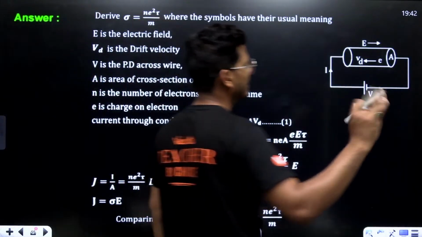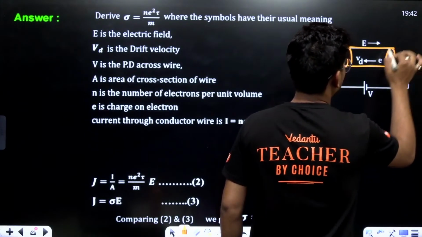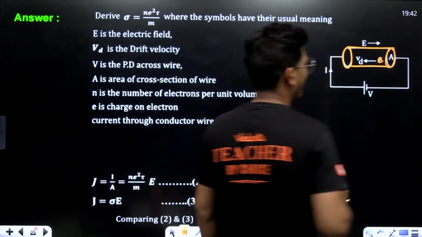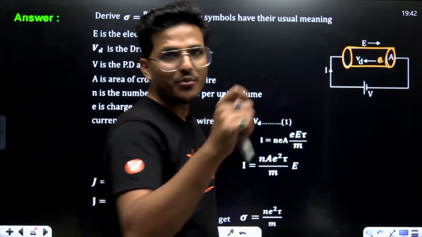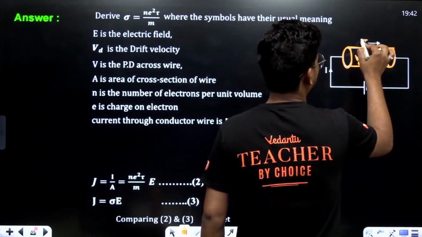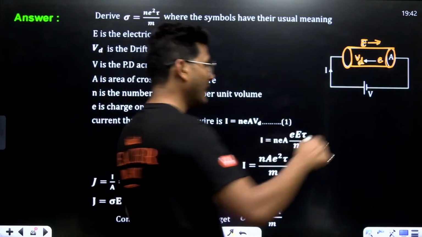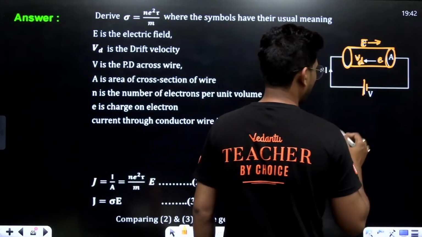Just consider, this is a conductor, where average velocity of electron is Vd, that is called drift velocity, due to this electric field intensity set up by this potential difference V.